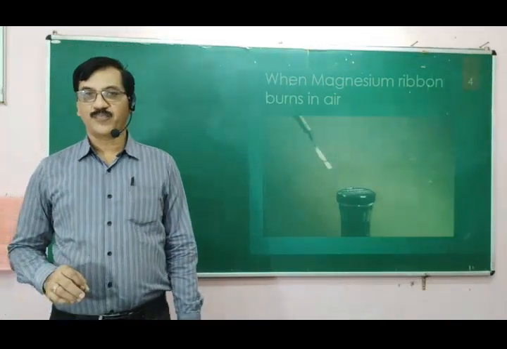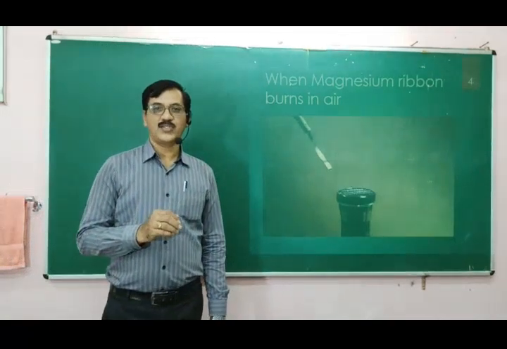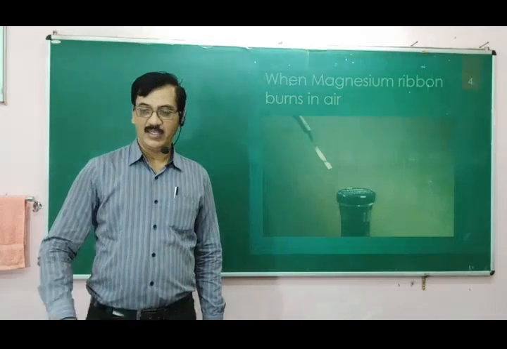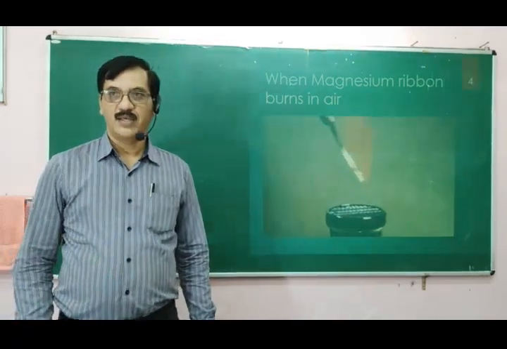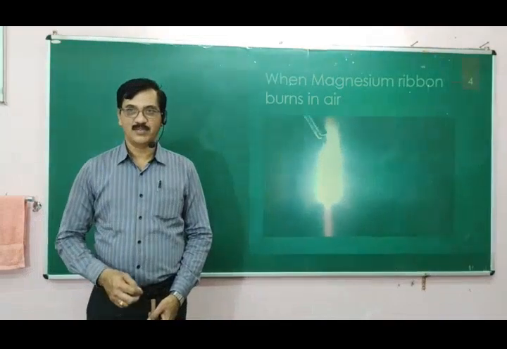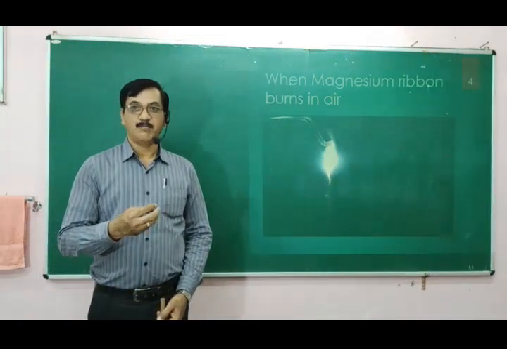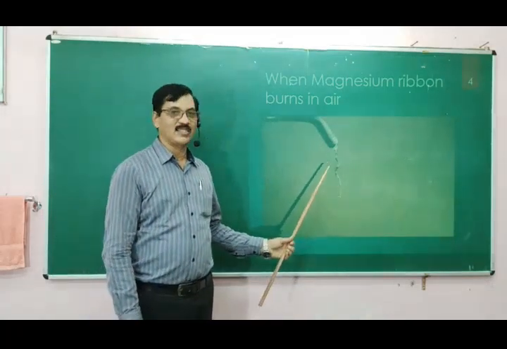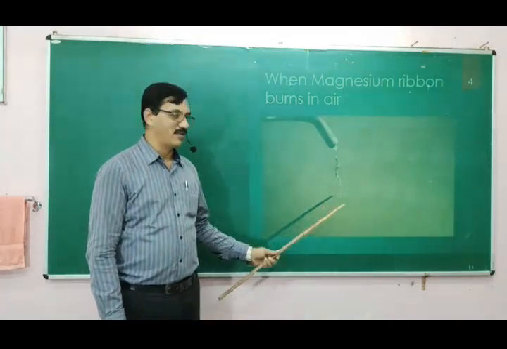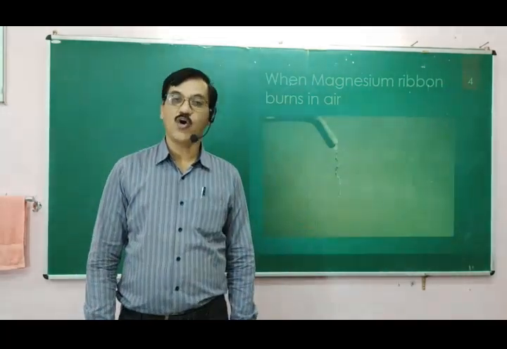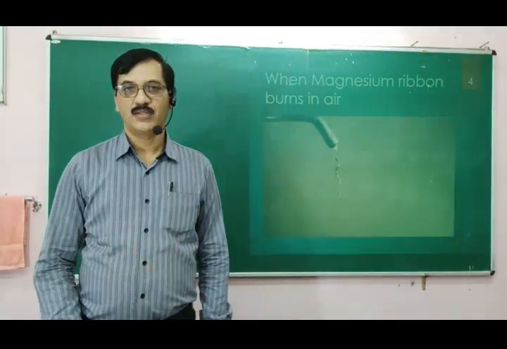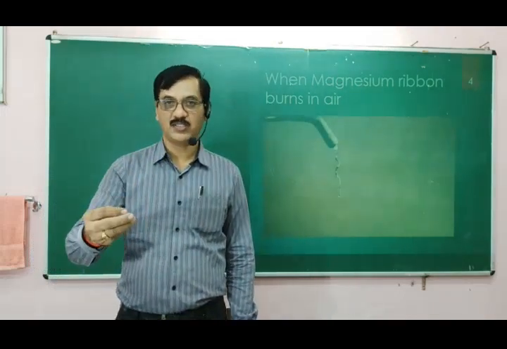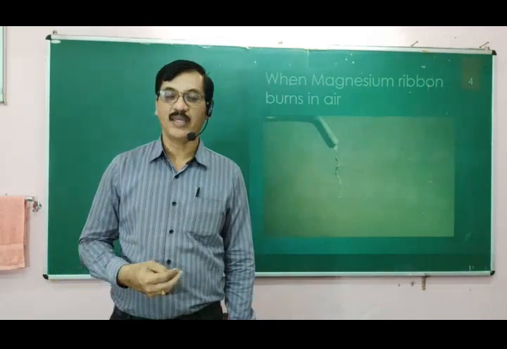Let us see another activity in which a magnesium ribbon is heated. When a magnesium ribbon is heated, it burns with a light and a lot of heat energy is released, and you can find white magnesium oxide being formed. So it is a chemical change because magnesium oxide is an entirely new substance having entirely new properties compared to magnesium.